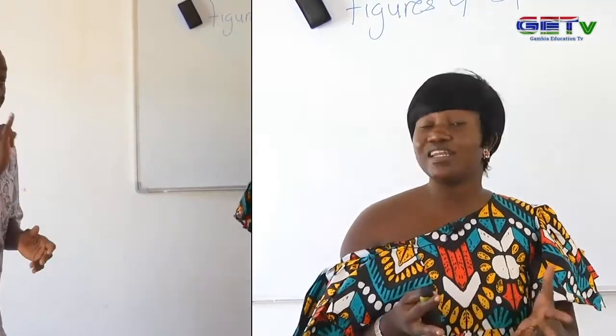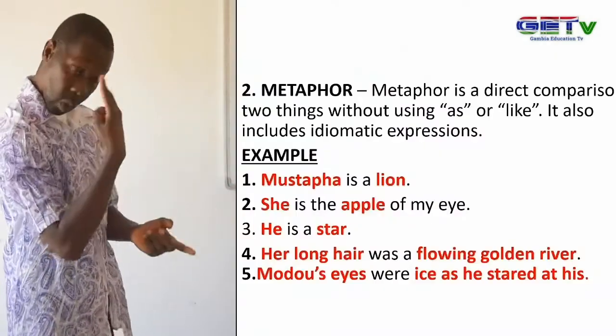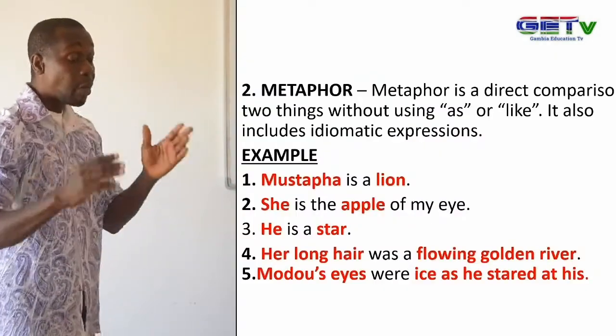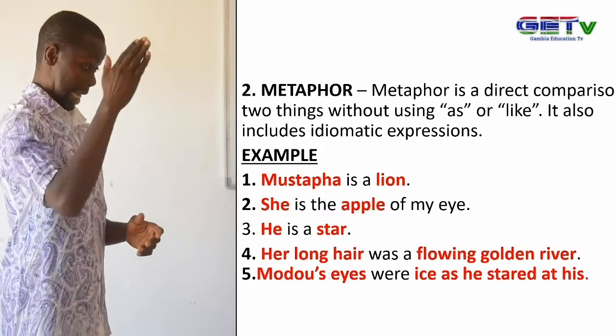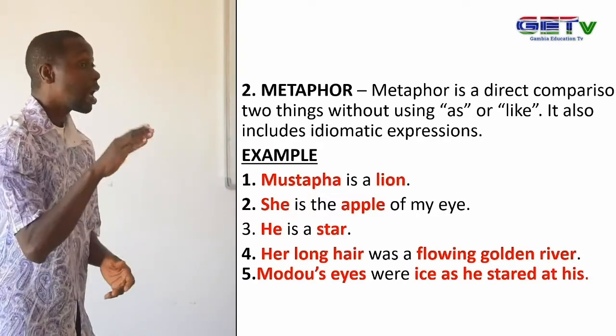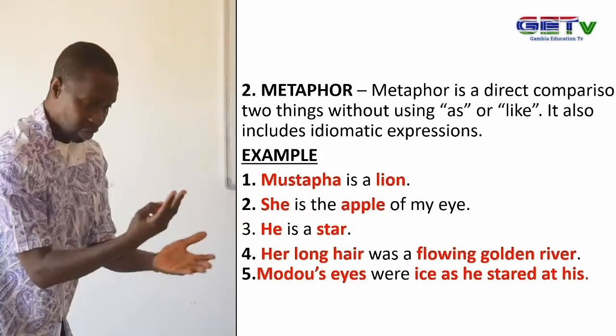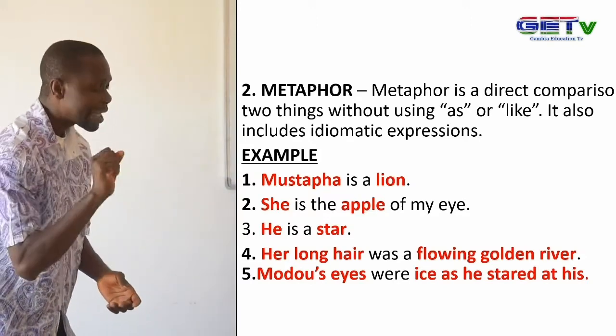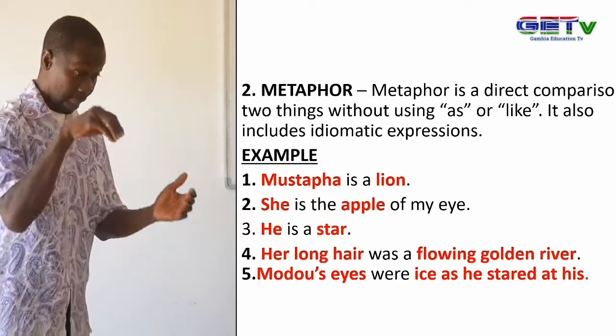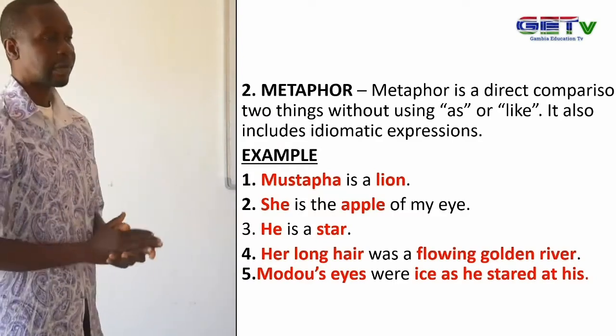Now, what is a metaphor? That one also, students have different ways of spelling it, so you take note of the spelling. It's a metaphor, not a metaphor, like some people will put TH there. So metaphor here is a direct comparison of two things. If you look at it very well, it's just like the opposite of simile. Where simile is the indirect comparison of two unlike things, metaphor is the direct comparison of two things without the use of as or like. It also includes some idiomatic expressions. We will look at our first example.